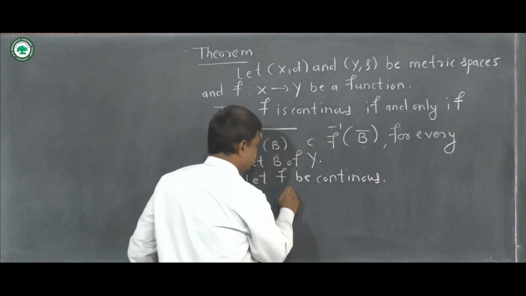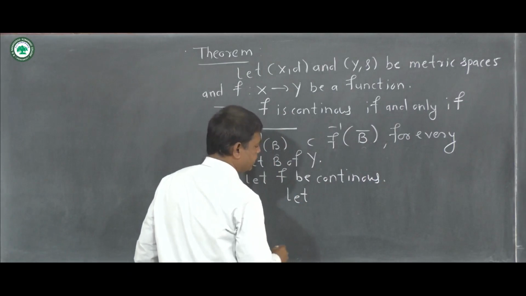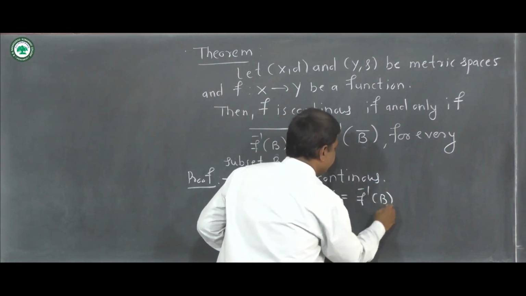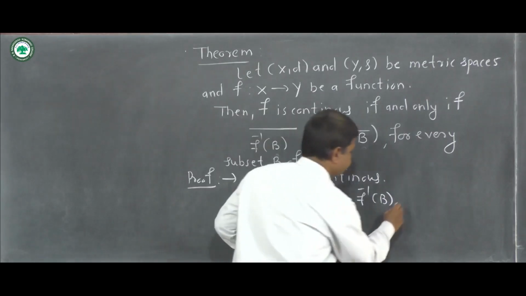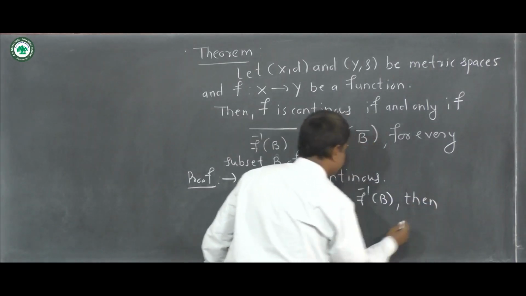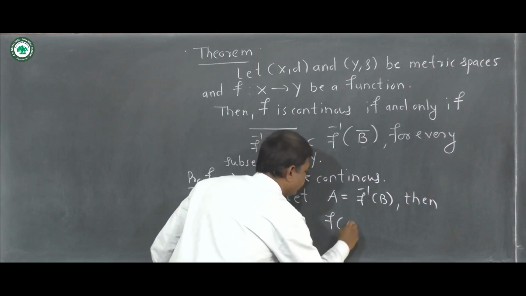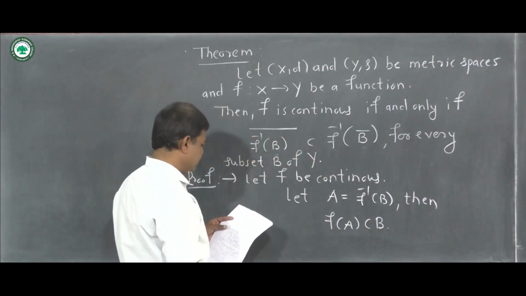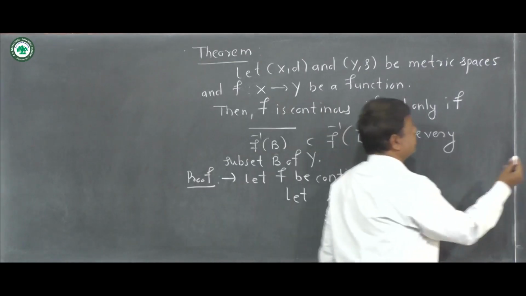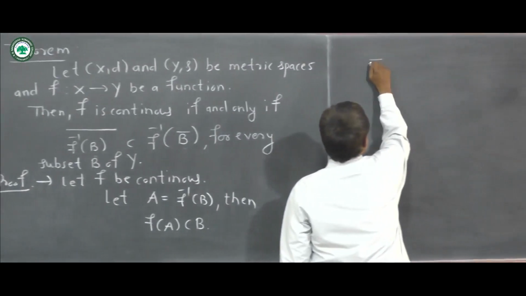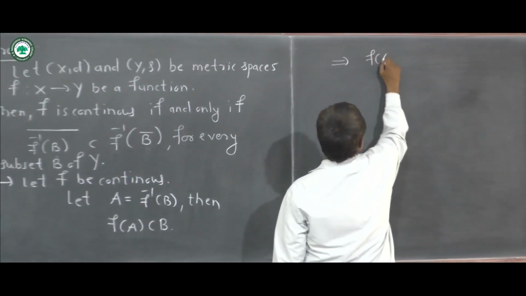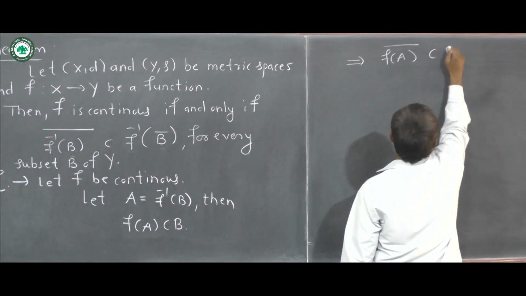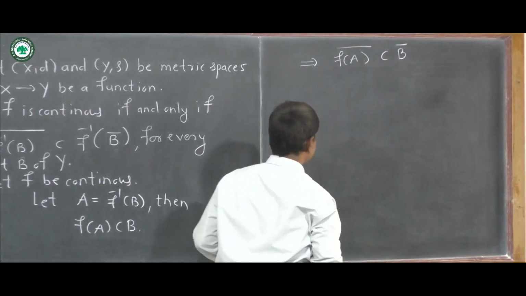Then we write: let A be equal to f inverse B. Then f of A is contained in B, that is, f of A is a subset of B here. Then using properties of closure, we write that closure of f of A is contained in closure of B.